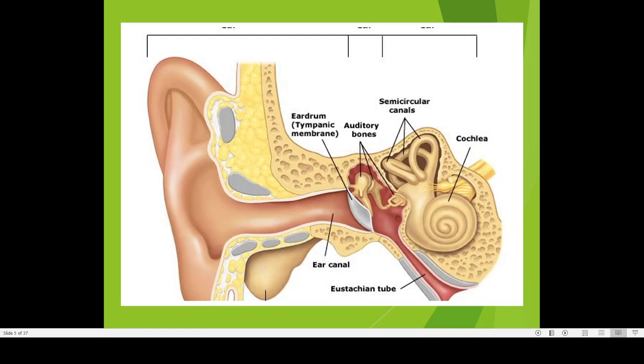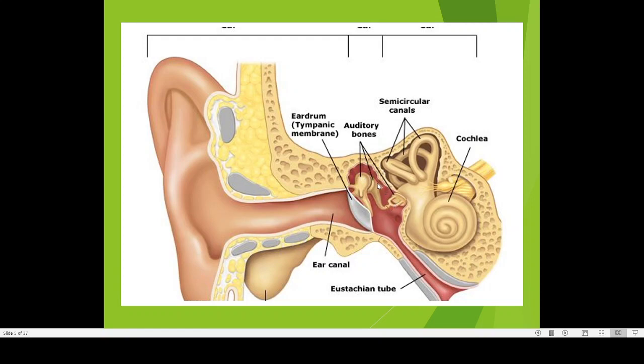Ear ossicles. There are the stapes, malleus and incus. They are very small bones. Here you can see these are the auditory bones, or ear ossicles: stapes, malleus and incus. These are these three bones.